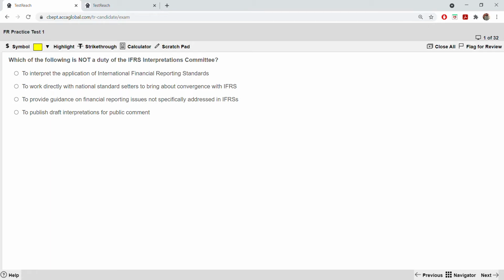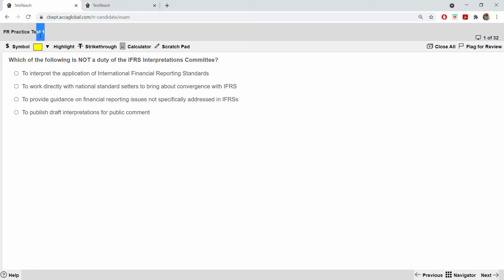Okay, so this is the paper which I've selected for financial reporting today: Practice Test 1. There are two practice tests, 1 and 2. You can attempt both, and I will be doing Practice Test 1. This will also help students who want an overview of financial reporting, for the ones who do not know what financial reporting is all about, what the paper is about and what it includes. For them it will be helpful, right?